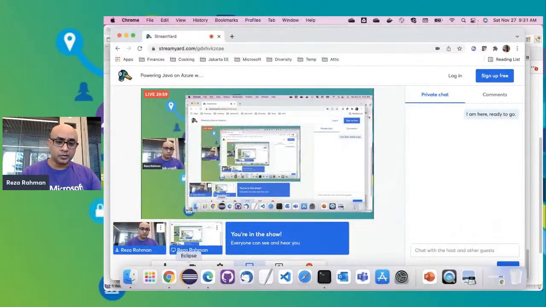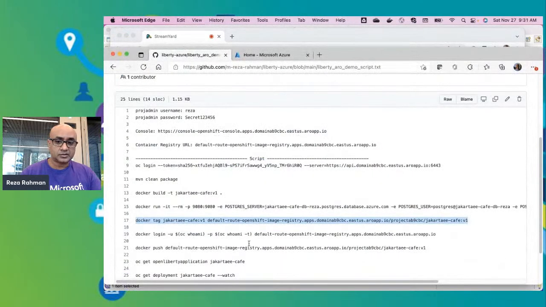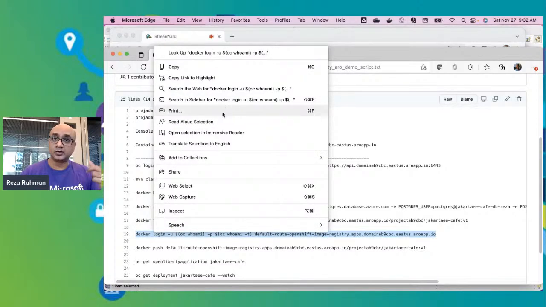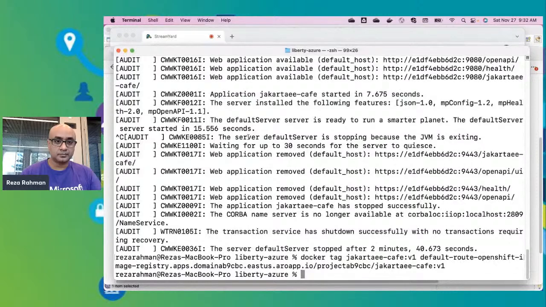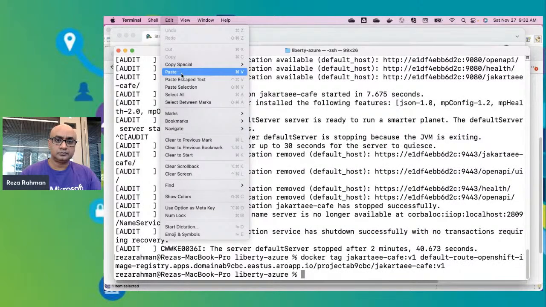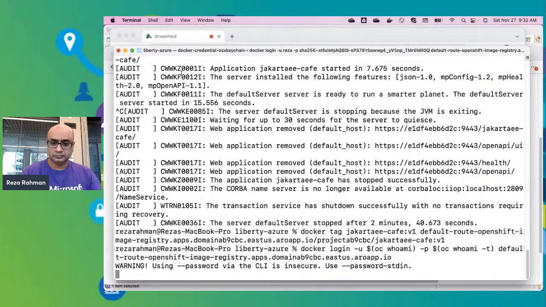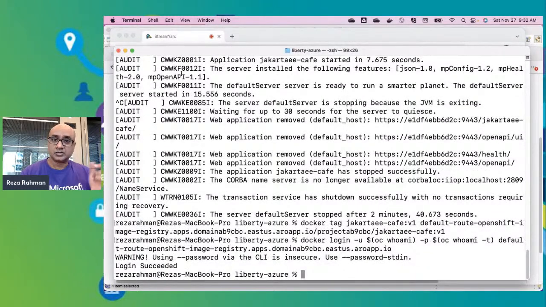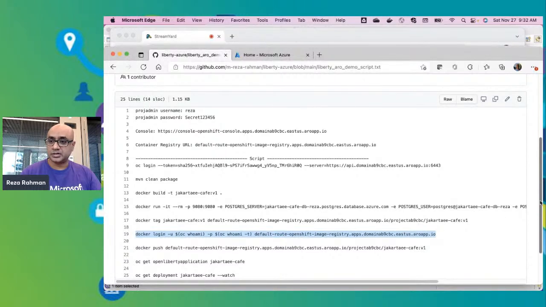So in order to do a push, I first need to log on to the repository. So I'm going to just issue this docker login command, which by the way is also output for you conveniently by the solution template. Okay, so now I'm logged onto the registry and I'm ready to push this image into the registry.